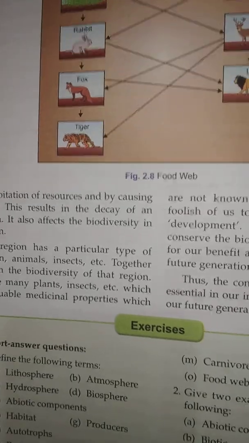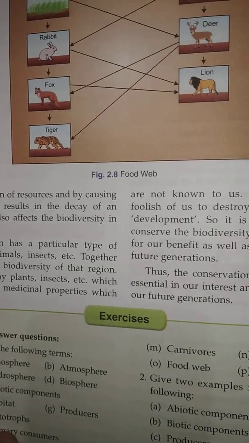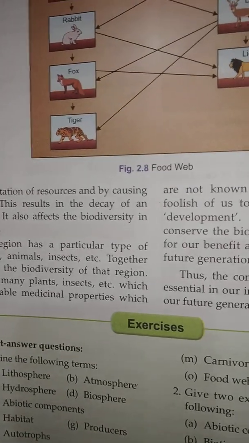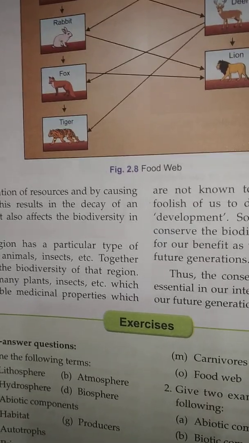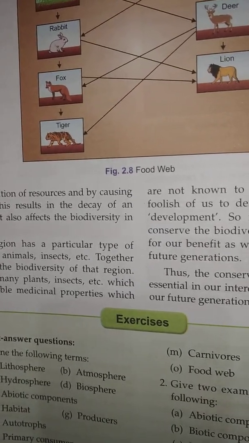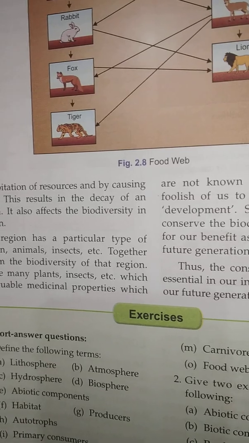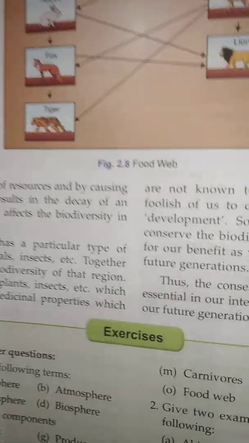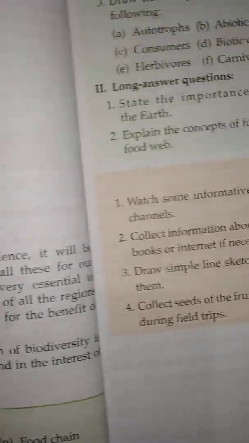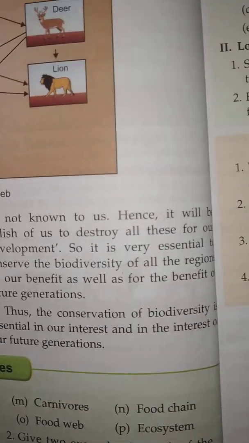Each region has a particular type of vegetation, animals, insects, etc. Together they form the biodiversity of that region. There are many plants, insects, etc. which have valuable medical properties and are known to us.